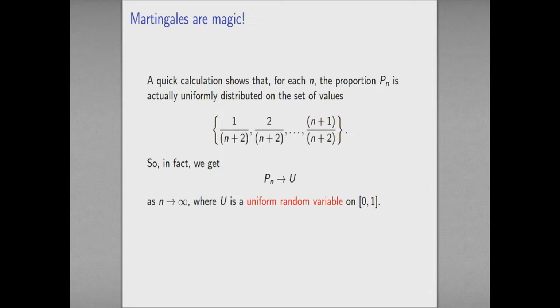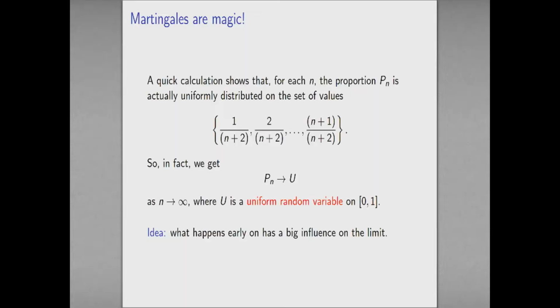So we've started off with a proportion of a half of blue balls, and we've ended up with something which could be anywhere in the interval 0, 1. The idea is that what happens early on has quite a large influence over the limit of this process. If it just happens to be the case that we picked a lot of blue balls at the start, then we're going to end up with a proportion that tends to be quite high. If, on the other hand, we happen to pick lots of red balls, then we'll end up with a proportion of blue balls that's quite small. So those early steps of the process actually have quite a large influence. So martingales are magic. This is the message of this slide.